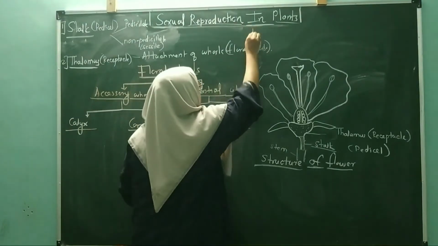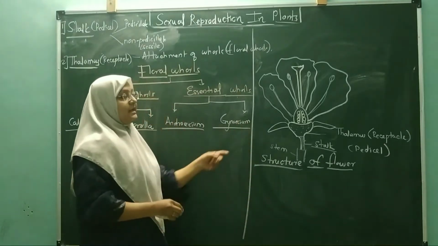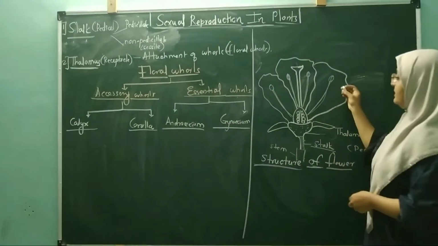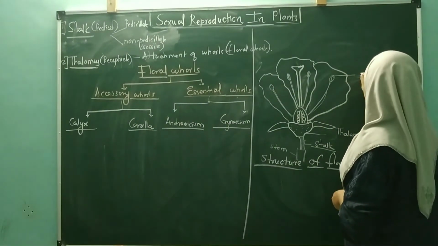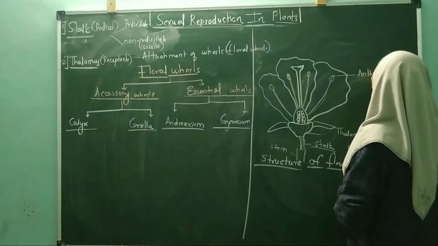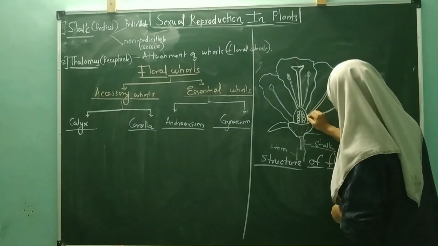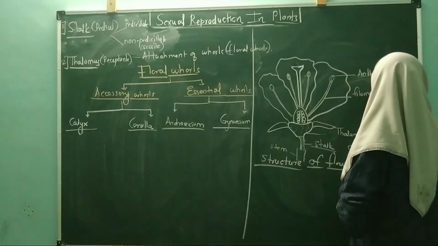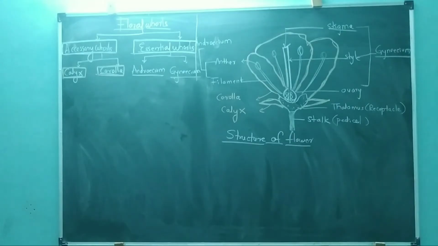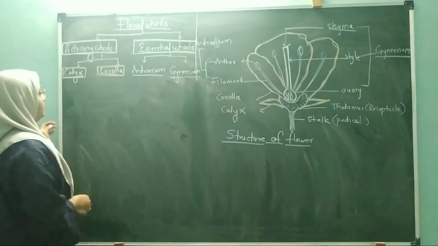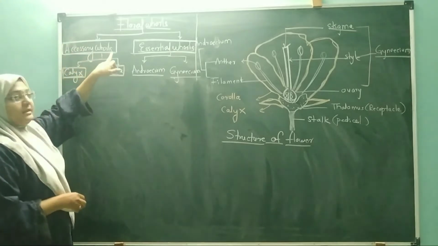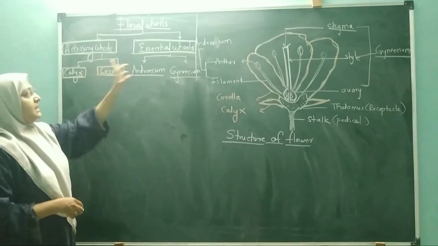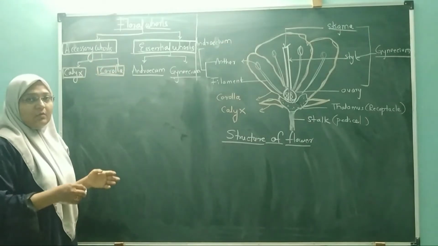Let us take a look at all these whorls in this diagram. Here, this is the anther, and this tubular structure which is attached to the thalamus is called a filament. Now, the next one is the accessory whorl. We have seen the floral whorls are of two types, accessory whorls and essential whorls. Let us take them one by one.